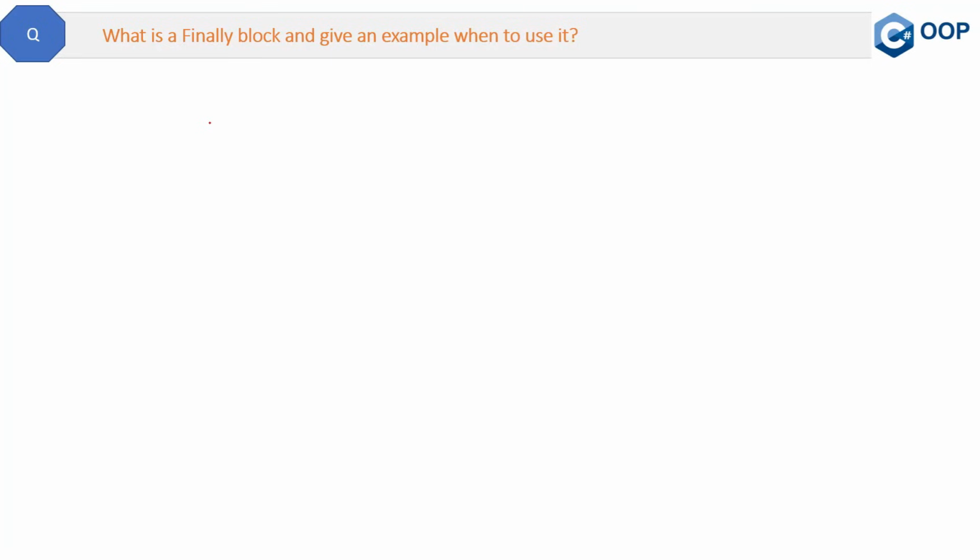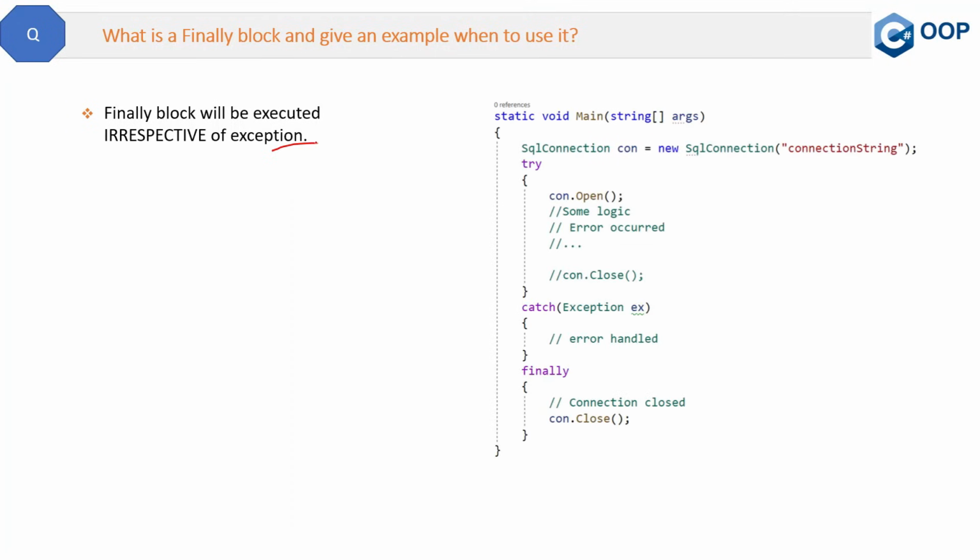This is a very simple but important question. What is a finally block, and give an example of when to use it? The answer is, the finally block will be executed irrespective of the exception, meaning whether any error or exception occurs or not, the finally block will definitely execute. Let me show you the same thing in code, and I will also show you the real-time use of the finally block. For example, you are working with a database connection to do some operation in the database in your application. Now for this, you will open this connection like this by this con.open method.